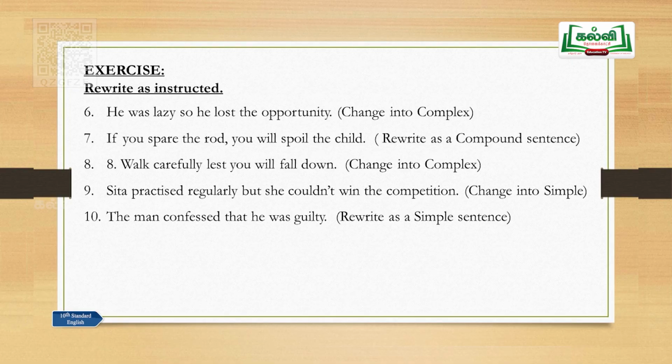Walk carefully lest you will fall down. Change into complex. Lest, that is a conjunction. Walk carefully, one main clause. You will fall down, another main clause, and lest is a conjunction. So the given sentence is a compound sentence. And this is to be changed into a complex sentence. Again, we need one main clause and one subordinate clause.